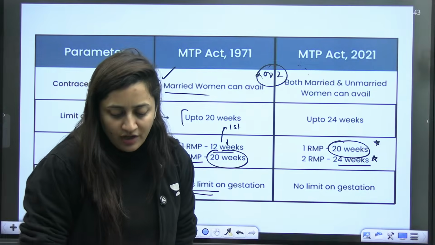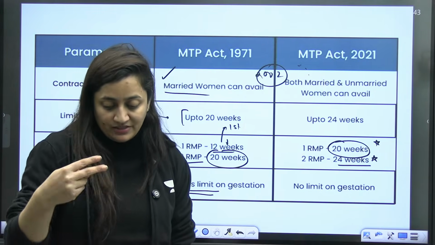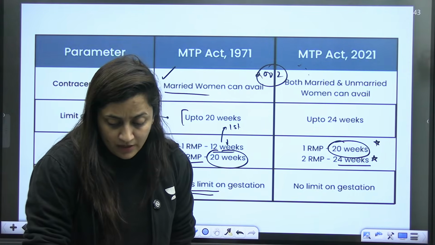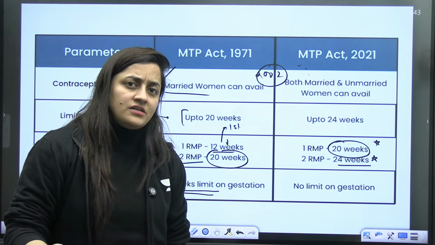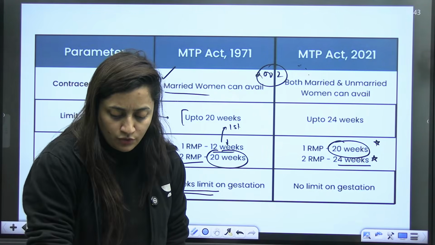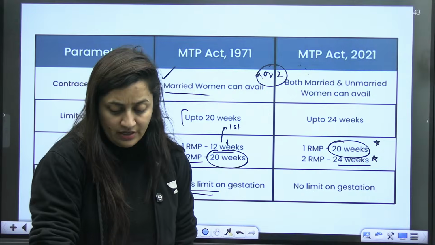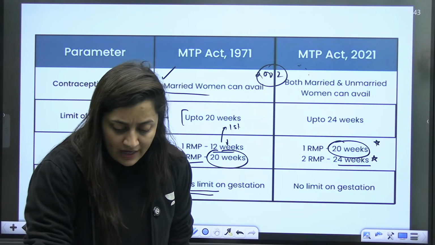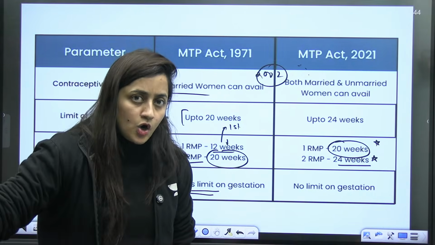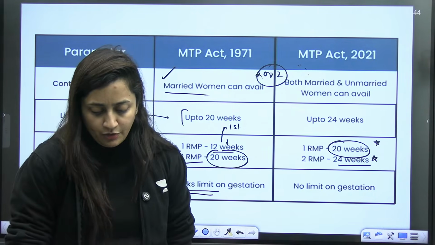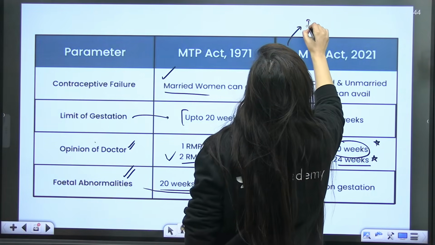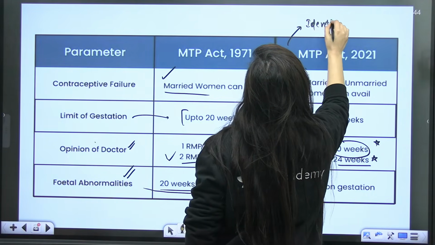Okay, students. If somebody is a rape victim, even if she is a minor, or a differently abled woman, or if some emergency has affected a woman and she doesn't want to continue the pregnancy, then it was there. So unmarried women were also included, and a confidentiality clause was also introduced in 2021. The identity of the woman must not be revealed.